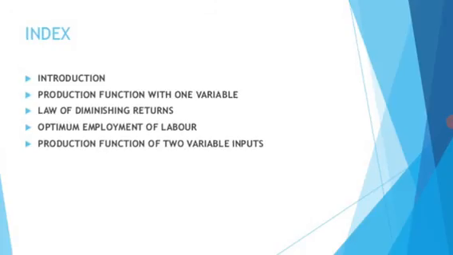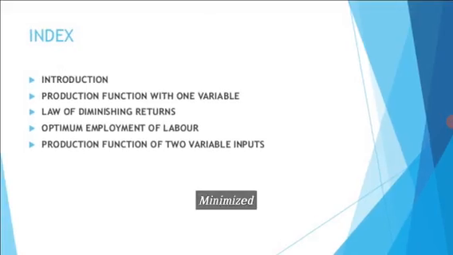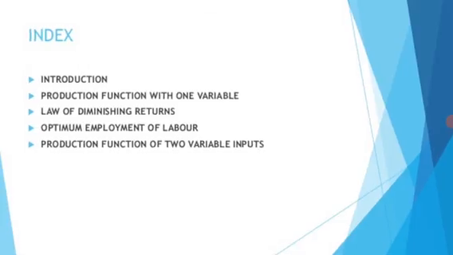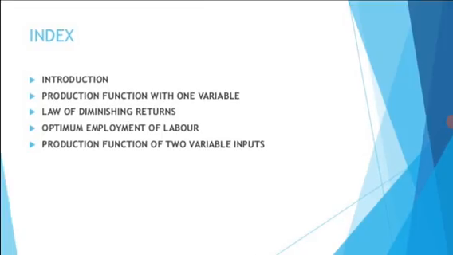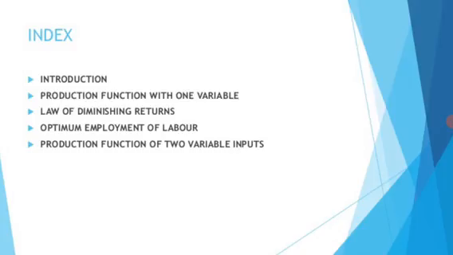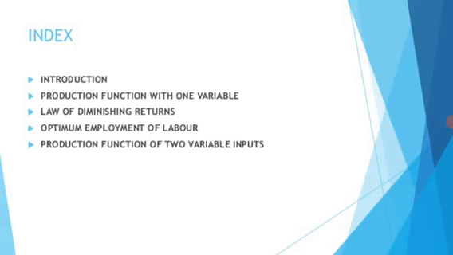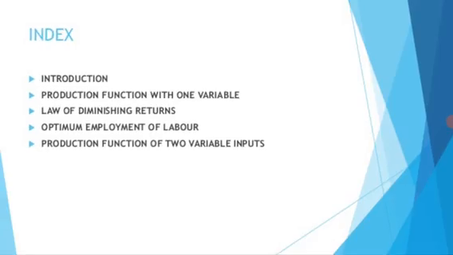That was the introduction, but right now we will go to the production function with one variable. Production is a process and method employed to transform tangible inputs and intangible inputs. What are the tangible inputs? Raw material and semi-finished goods are tangible, and knowledge, skills, and ideas are intangible. But these are related to the goods and the services. Thus, the transformation of input into output is called production. For example, to produce furniture, we require inputs like wood, capital, and labor. In short, we can say production means creation of utility.